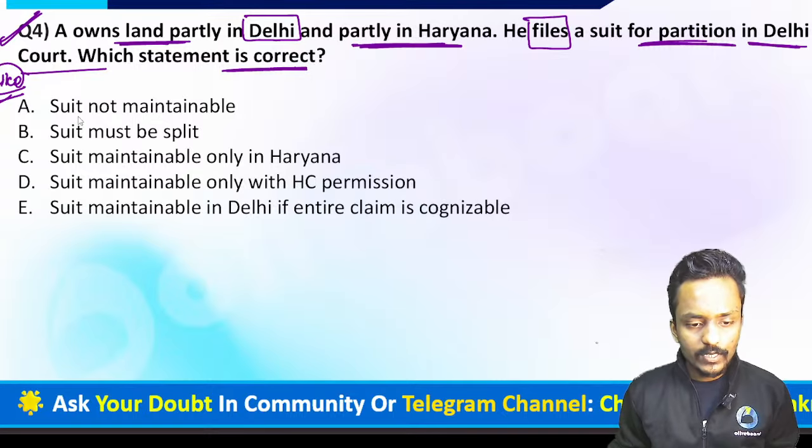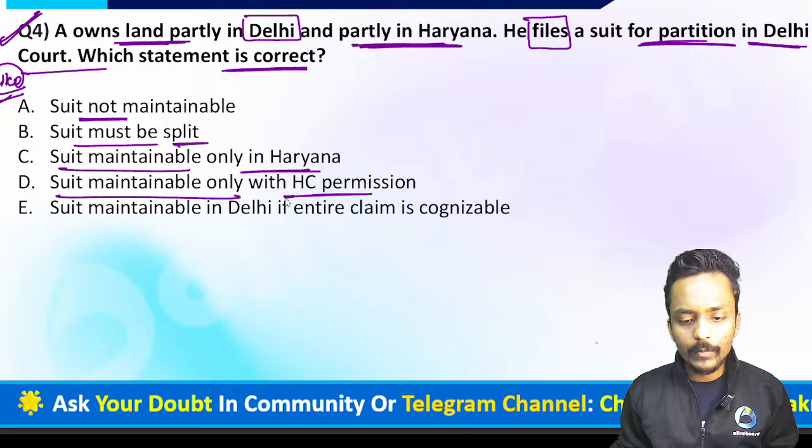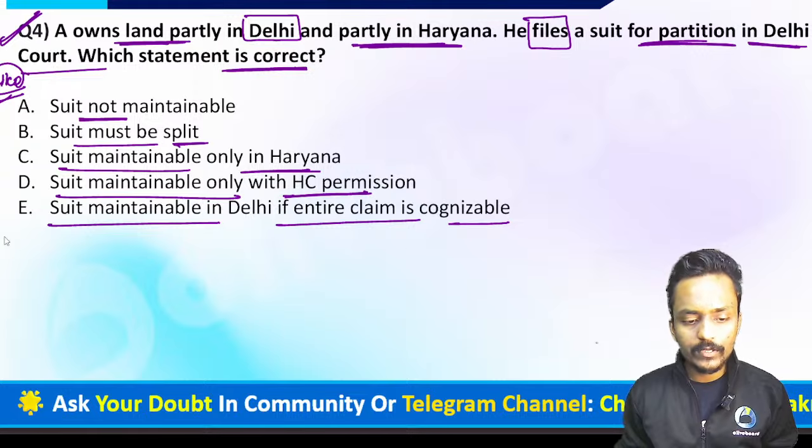So guys, the question is saying A owns a land partly in Delhi and partly in Haryana, and he files a suit for the partition. So the options are: suit is not maintainable; suit must be split; suit maintainable only in Haryana; suit maintainable only with the High Court permission; and suit maintainable in Delhi if the entire claim is cognizable.